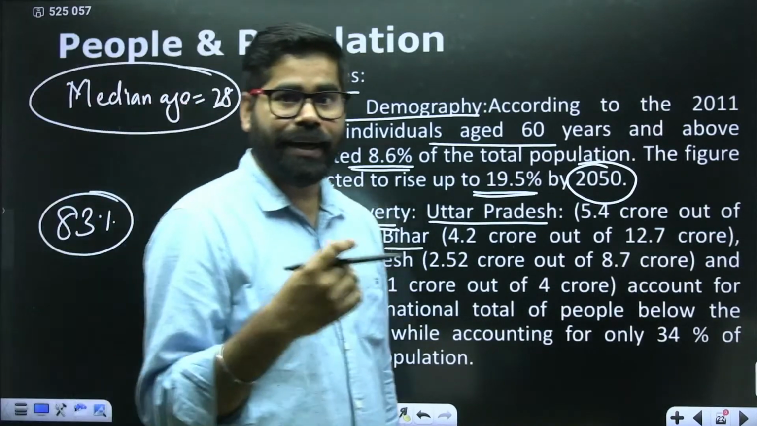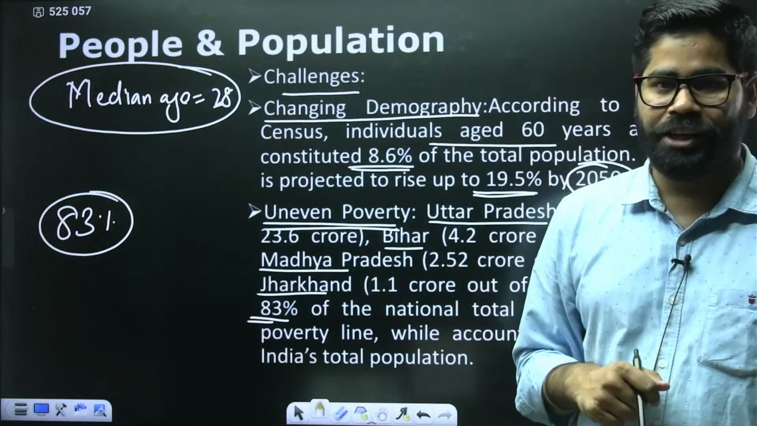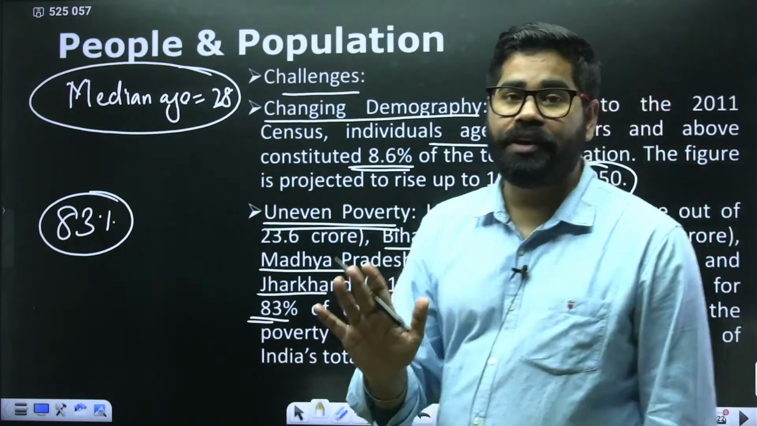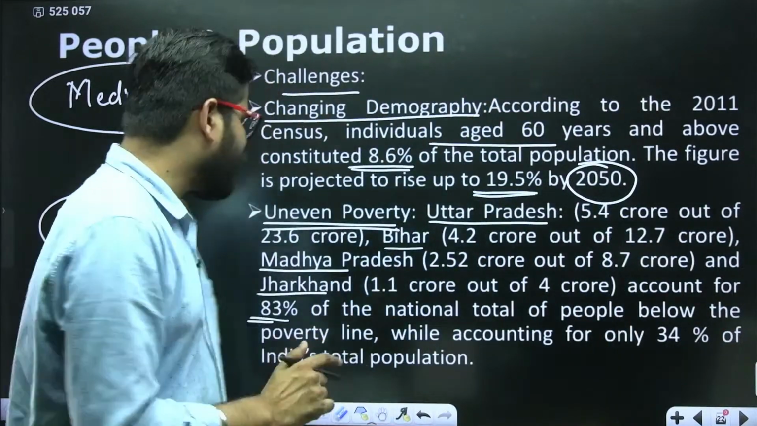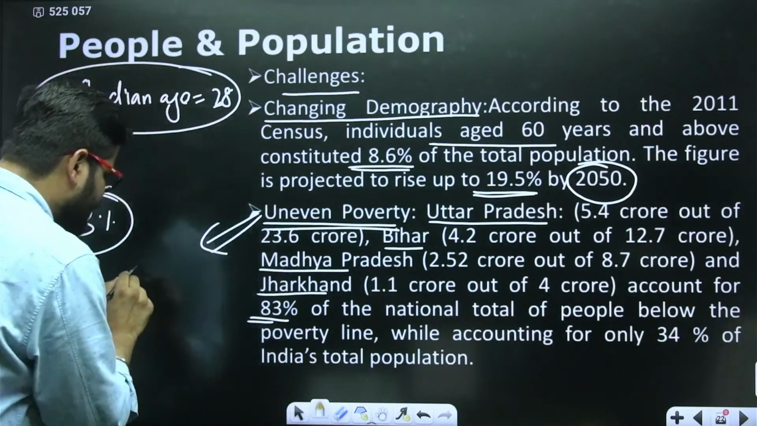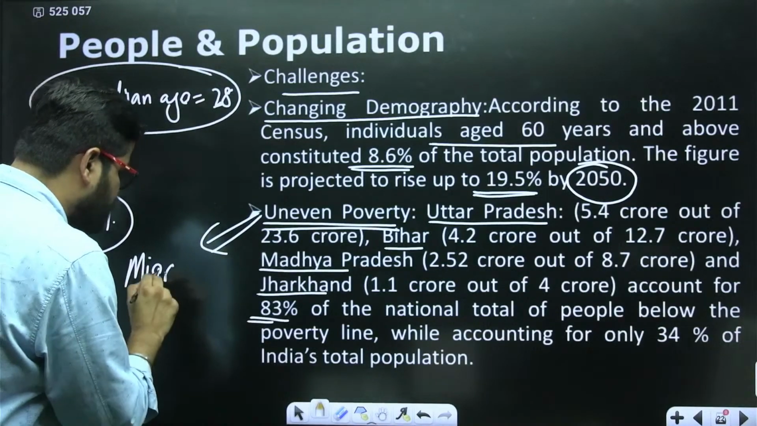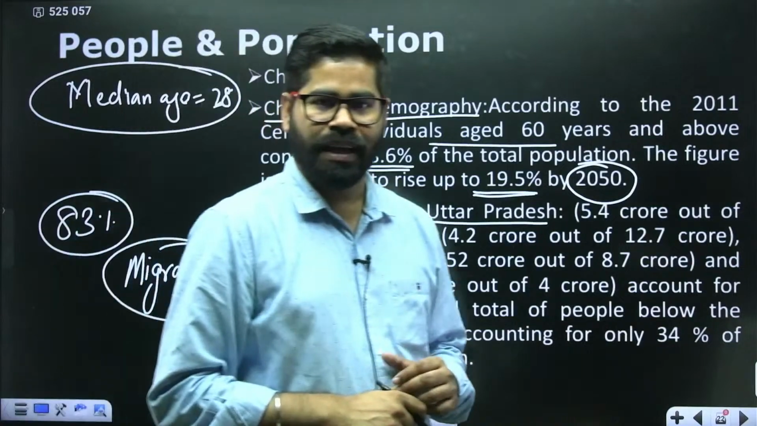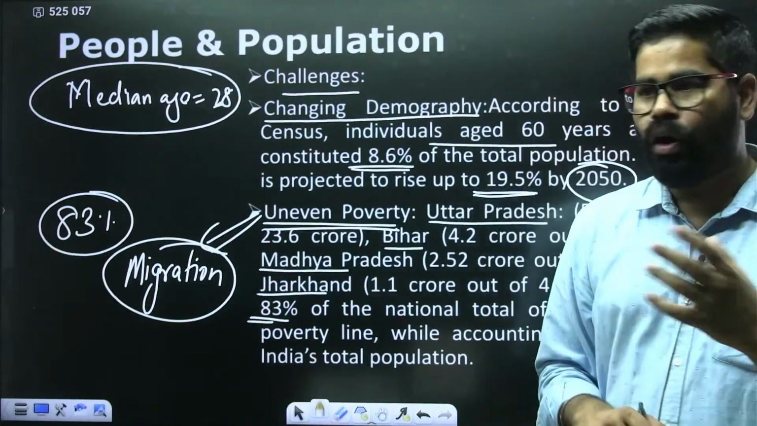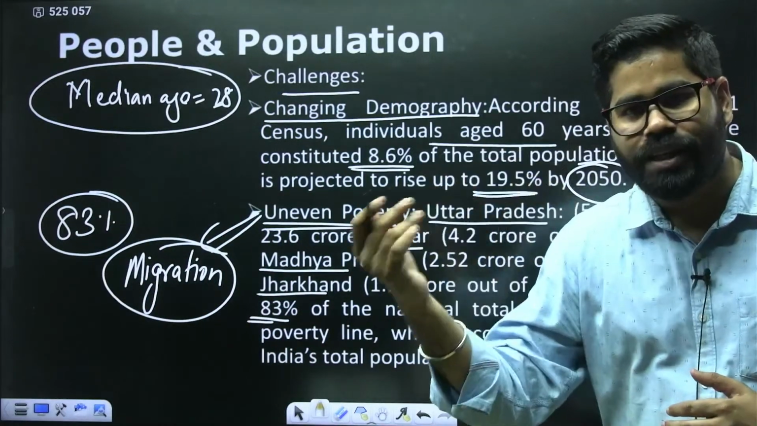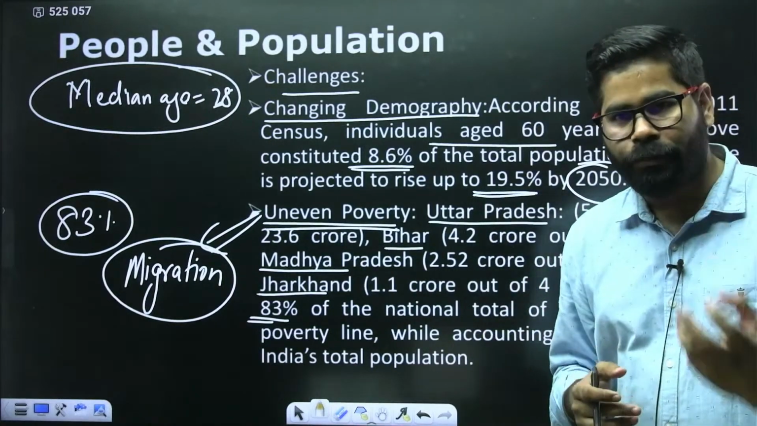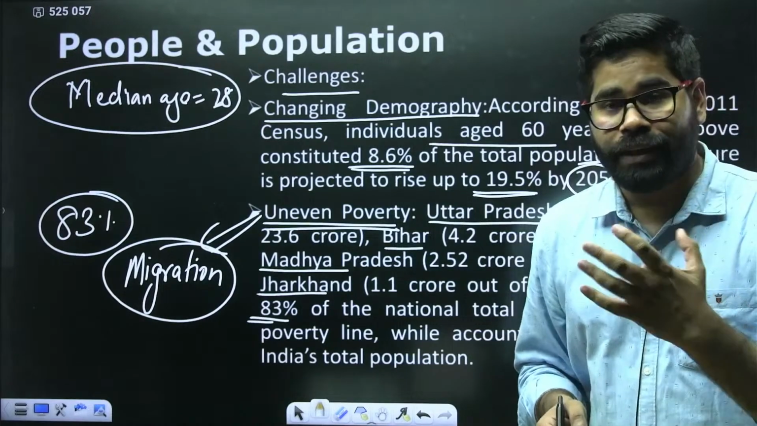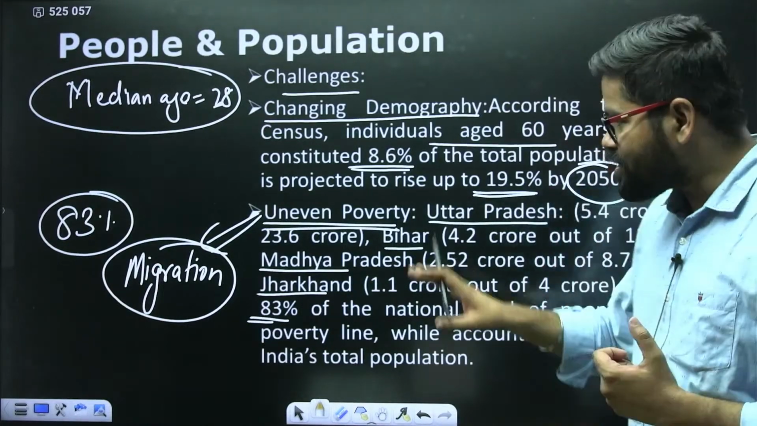On the other hand, the other states do not have that much poor population. So the growth is not even everywhere. And what do we see due to this? We see that there is a huge amount of migration in India from these states. People from Uttar Pradesh, Bihar, Jharkhand or Madhya Pradesh are migrating towards other parts of the country in search of employment, jobs, education, and better facilities.